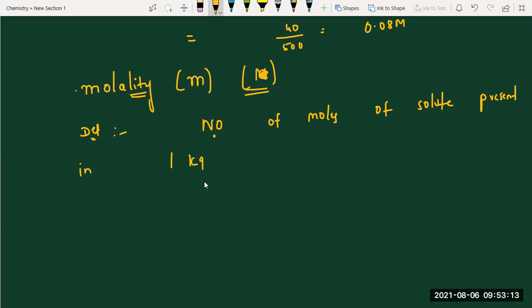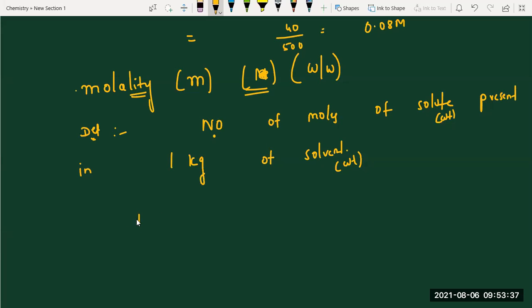Anybody know 1 kilogram of solvent? See, solute and solvent both are in weight. This is also expressed in weight. This is also expressed in weight. That's why this concentration term we can call weight by weight. Starting one you can use, this one also you can use, if both solute and solvent are in weight.